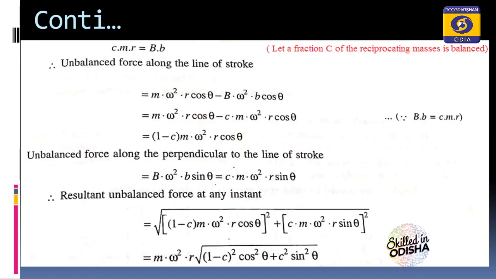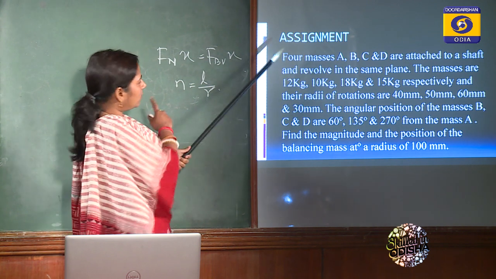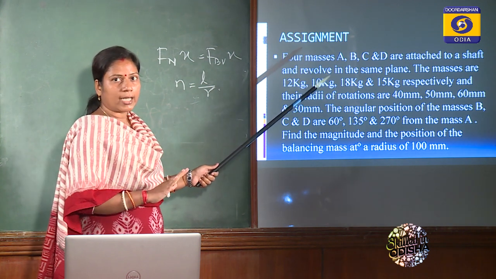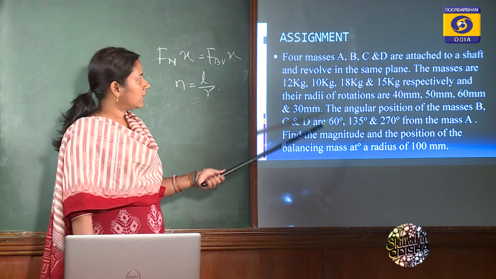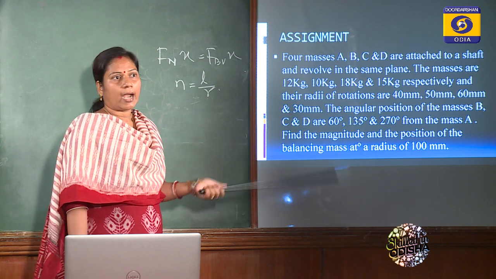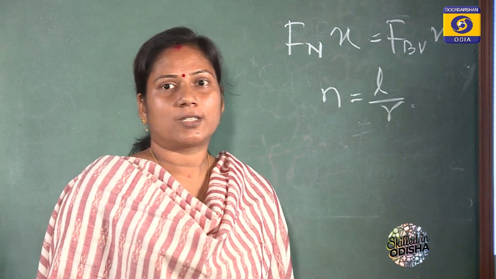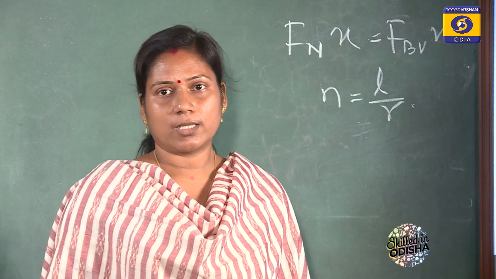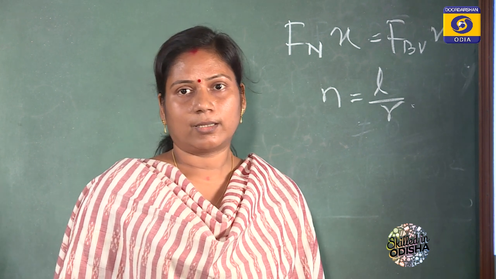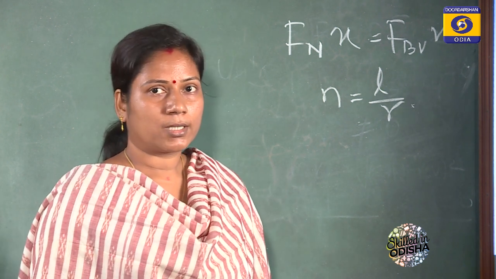Okay. Generally your problem comes from several masses in one plane. In that case you can find it easily, analytically, by the method I have told you. So this is the assignment for you. You can solve this by that method. Clear? For these portions I have referred to textbooks like Theory of Machines by R.S. Khurmi and Theory of Machines by S.S. Ratan. You can refer to all these books, or other books, to solve different problems. Thank you.